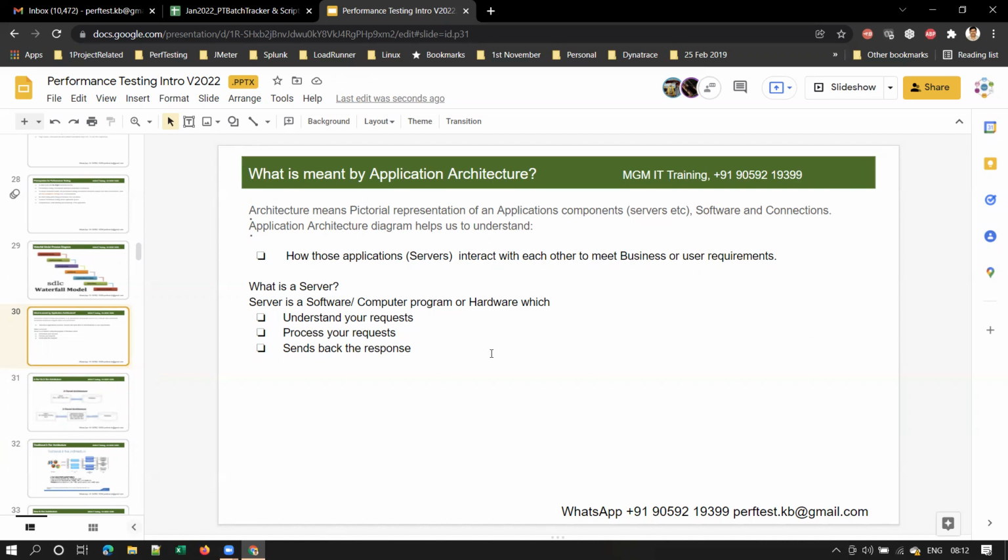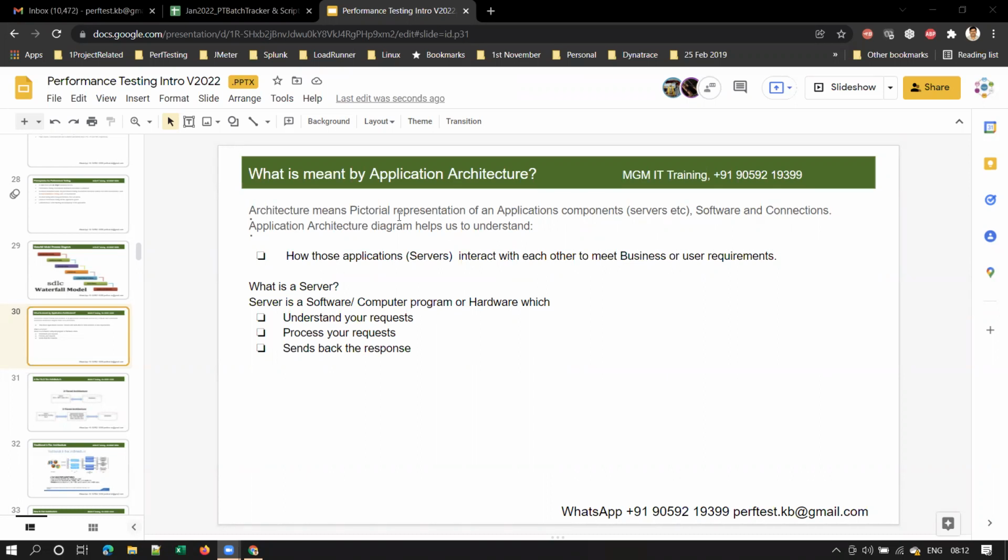Right? Architecture is a very important interview question, guys. In interviews they will ask, can you explain the architecture of your current project application?